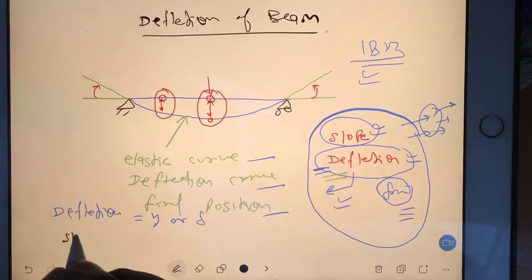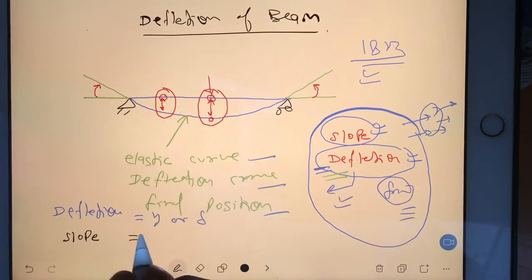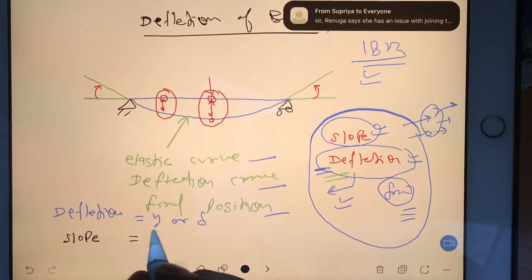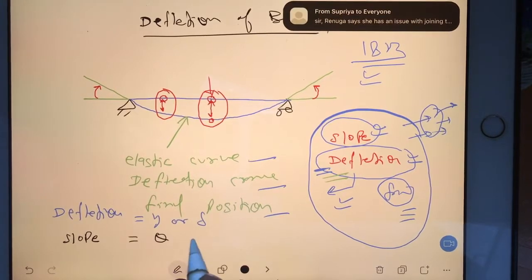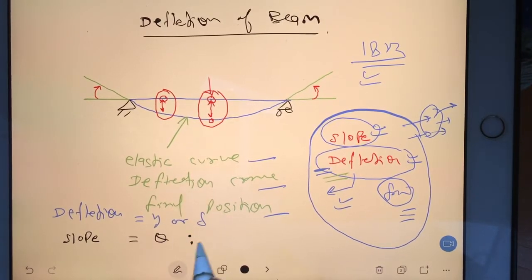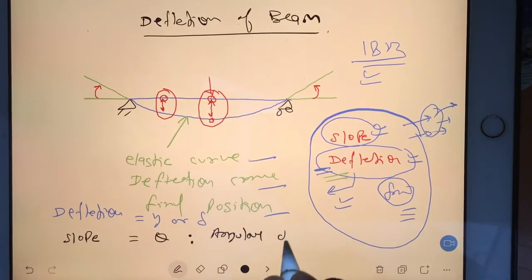Now for the slope, mostly in all the textbooks we use theta, and this theta is known as angular deviation.